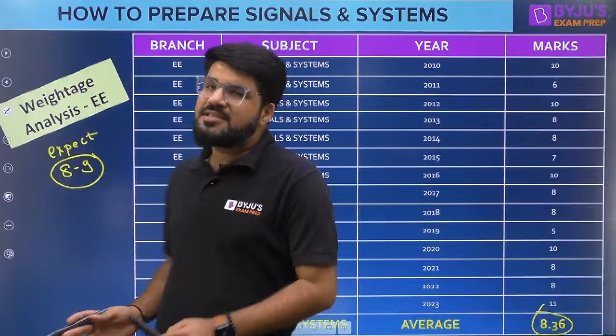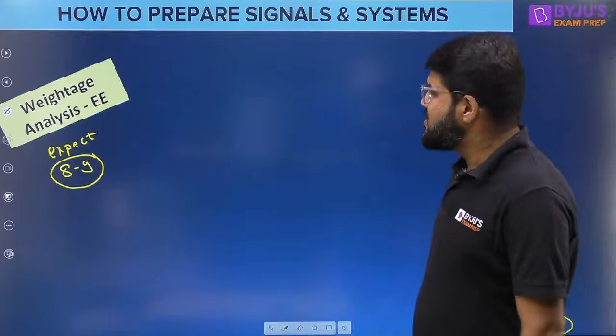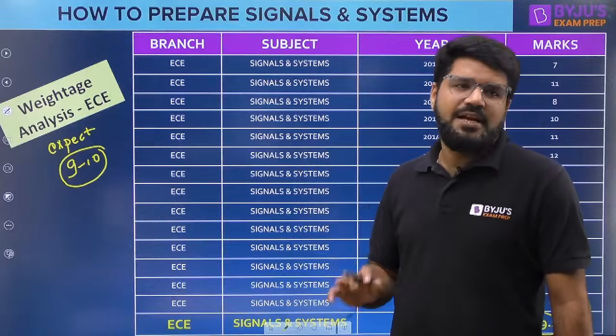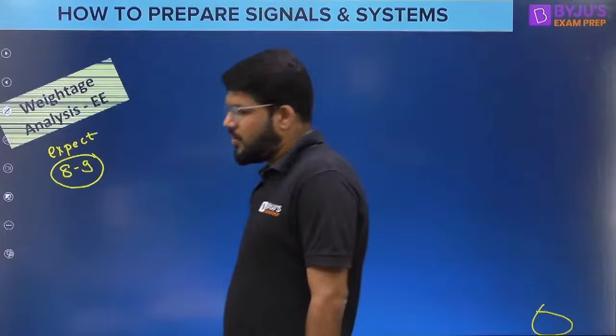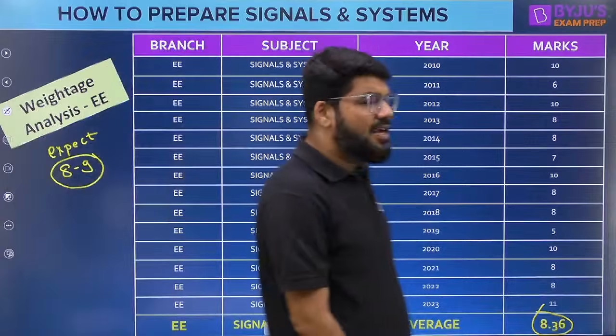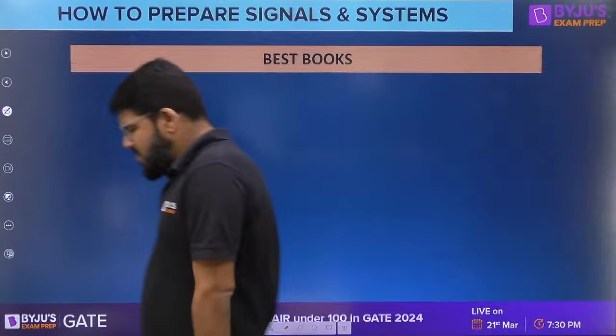These expectations tell you that whether your branch is EE or EC, it carries a very good and decent weightage for both branches, and you should definitely prepare it with honesty. It's a mathematics-based subject, and let's have a look into the best books.